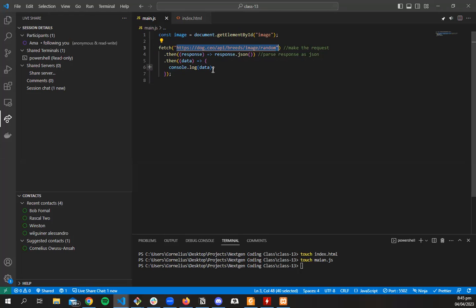So if we just wanted to check the message, we could do maybe alert. So data is representing everything that comes back from it. And when we're talking about objects, we say we can use the dot syntax to get things. So since we know that one of the things that comes back is message, we could do data dot message. So let's try and alert the message that comes from the data.